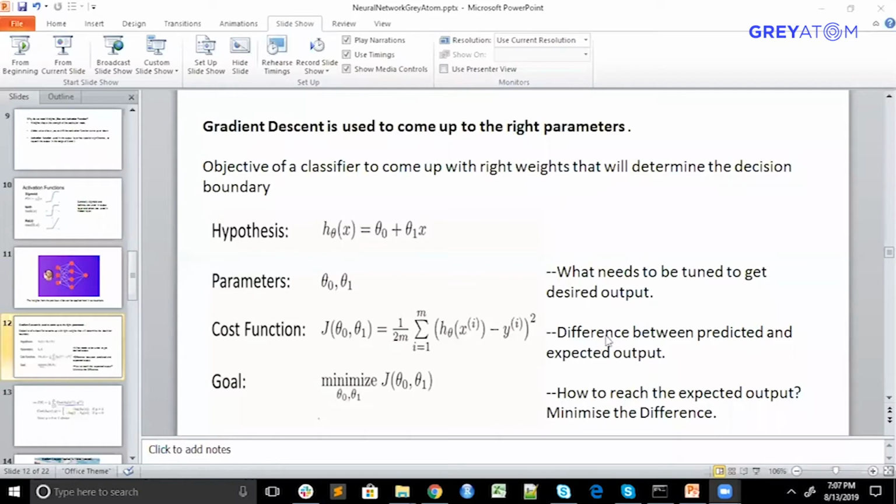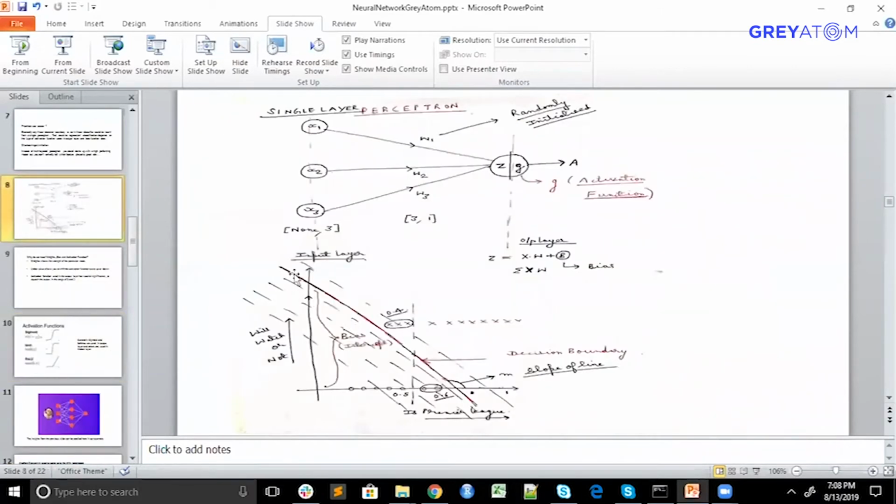Okay. So the question is, we have understood. For now you can understand the cost function is nothing but an error, which you made while predicting. And you predicted for a lot of theta naught and theta 1, which are nothing but the bias and the weight. So how do we reach the right theta naught and theta 1, the right bias and weight? How do we reach the right decision boundary? That is the question here.